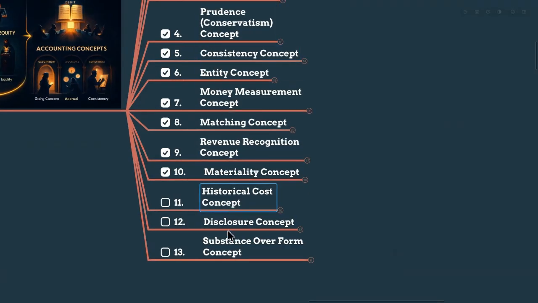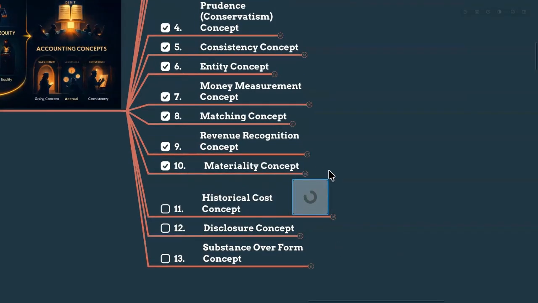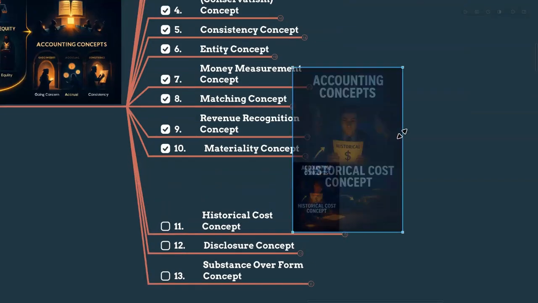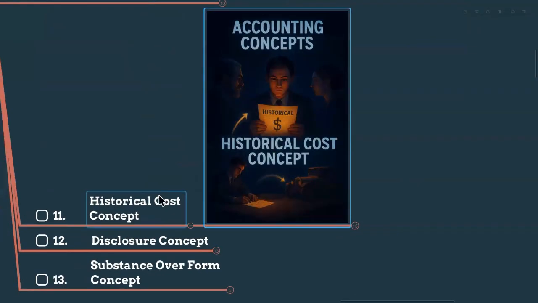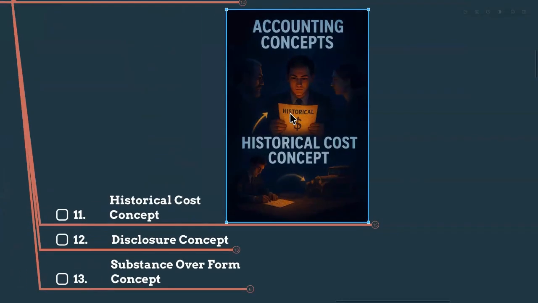Right. So let's talk about the historical cost concept, my dears. The next topic, what this means. In accounting, the assets, the present economic resources, are always recorded at their original purchase cost. It means historical cost, not the current market value.